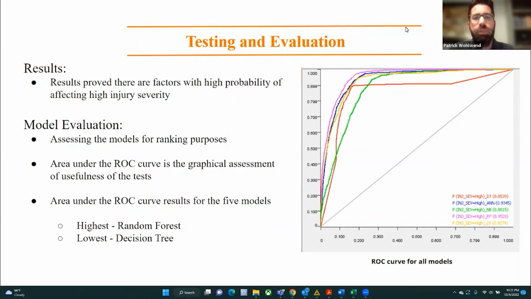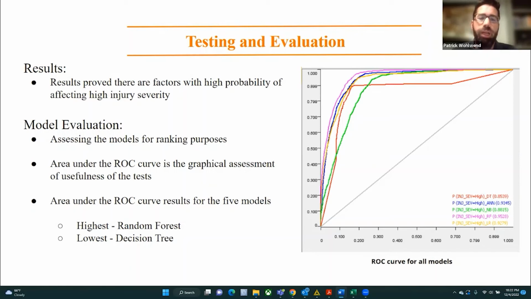So I will now go into the results of our testing. Now the models produced exactly what we intended them to. We have a better understanding of the factors that affect injury severity between low and high. Many factors affect the injury severity in a motor vehicle accident. After modeling the data of thousands of accidents and using 5 predictive models mentioned earlier, we were able to determine that overall, the variables most affecting high injury severity included ejection, blood alcohol content, and whether or not a restraint system was used, or seatbelt.